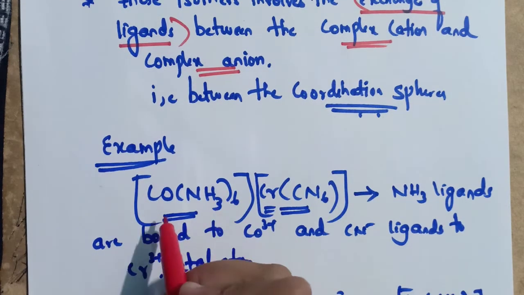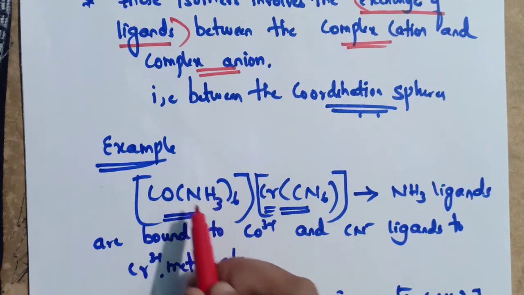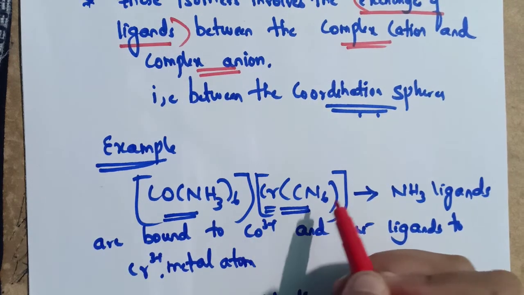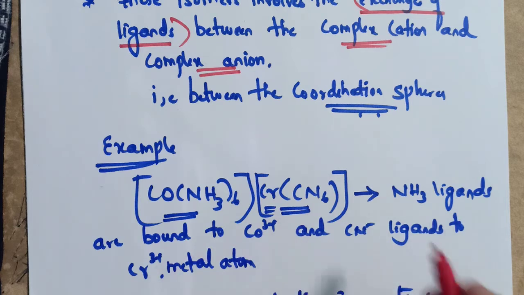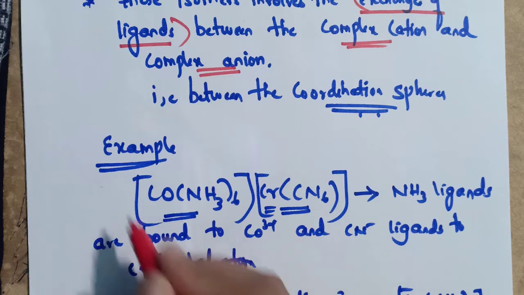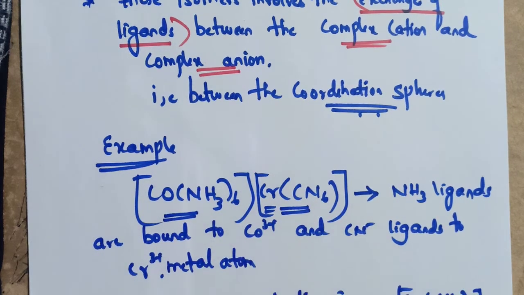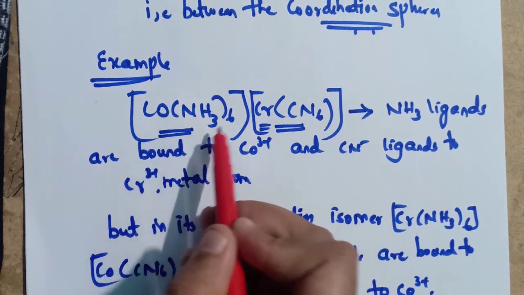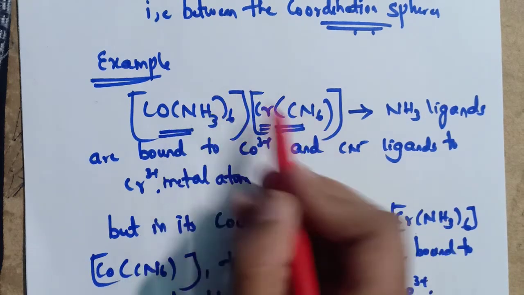If you consider this example [Co(NH3)6][Cr(CN)6], here the ligand NH3 is directly bonded to Co, and in the second coordination part the ligand CN is directly bonded to the Cr3+ metal atom. But in its coordination isomer, for Co the ligand will be CN, and for Cr the ligand will be NH3. See, here you can observe this formula: [Co(NH3)6], and in the second you can observe [Co(CN)6]. It is just the reverse of that.